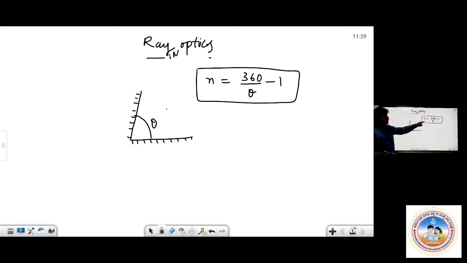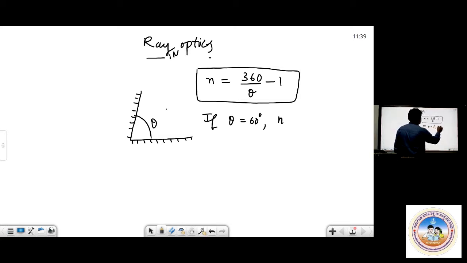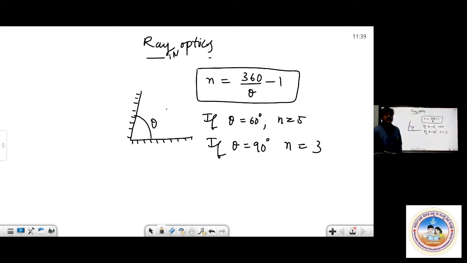If theta is 60 degrees, the number of images obtained will be 5, because 360 by 60 is 6, and 6 minus 1 is 5. In case theta is 90 degrees, the number of images obtained will be 3, because 360 by 90 is 4, and 4 minus 1 is 3.